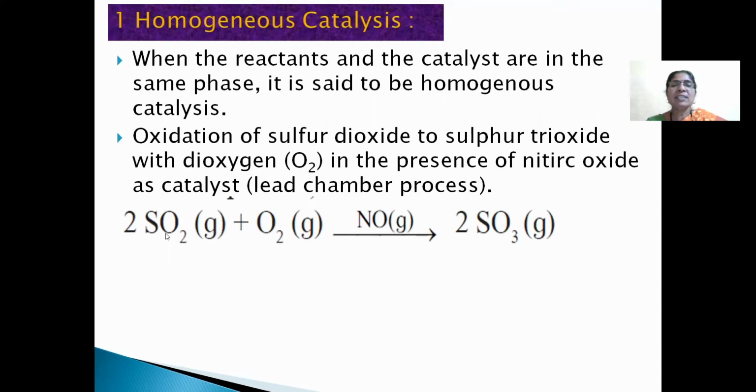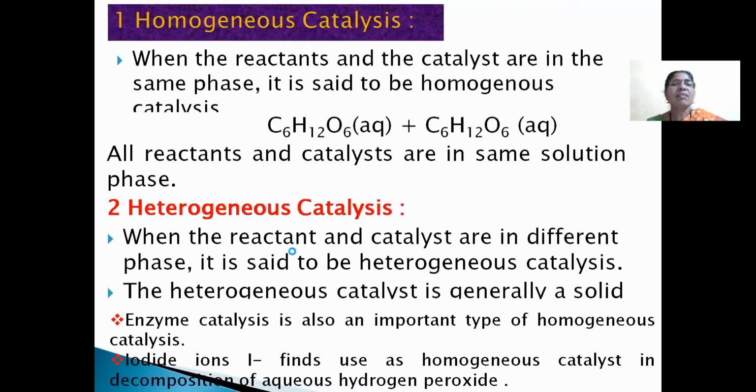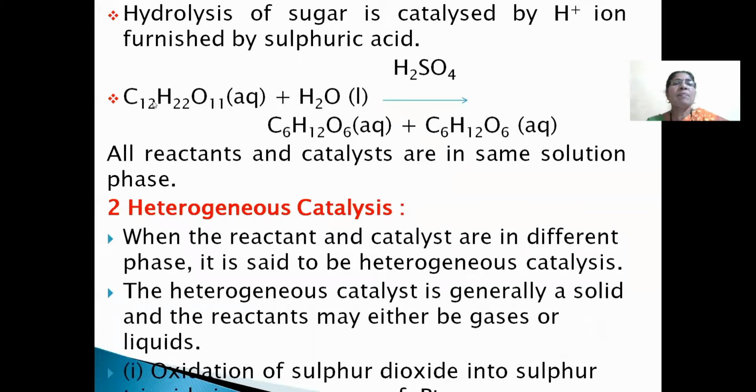oxidation of sulfur dioxide to sulfur trioxide. Here nitric oxide is used as a catalyst. Both reactants, SO2 and O2, and the catalyst, nitric oxide, are always present in the gaseous state. Another example is hydrolysis of sugar, which is catalyzed by H+ ions furnished by sulfuric acid. Here all reactants and the catalyst are in the same solution phase.